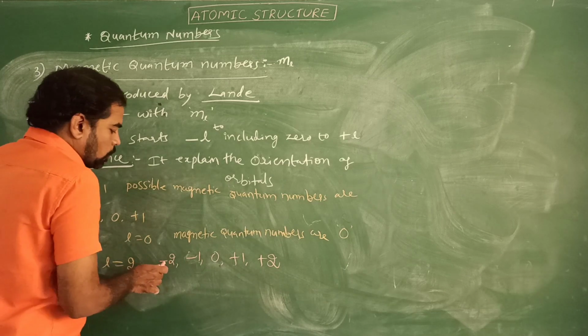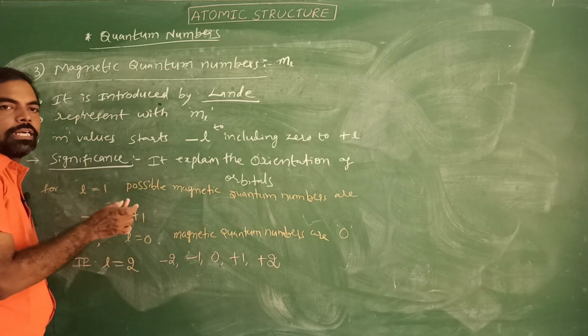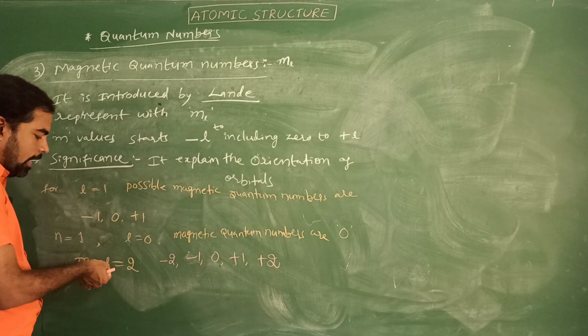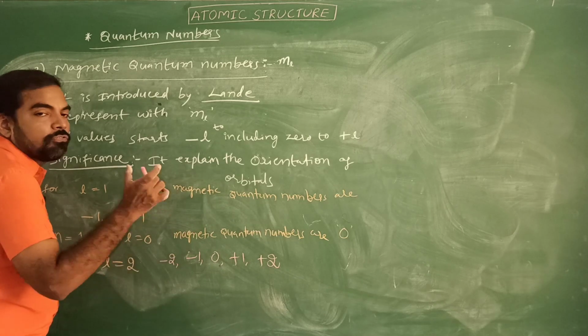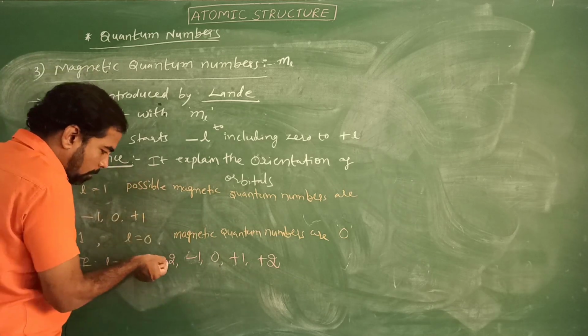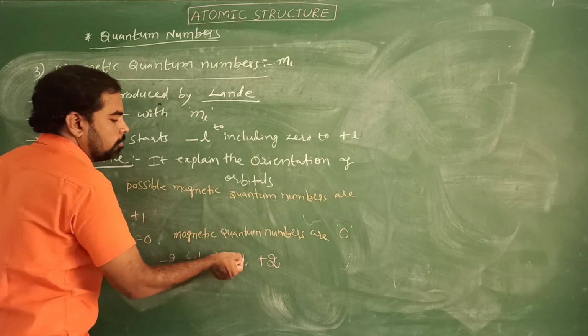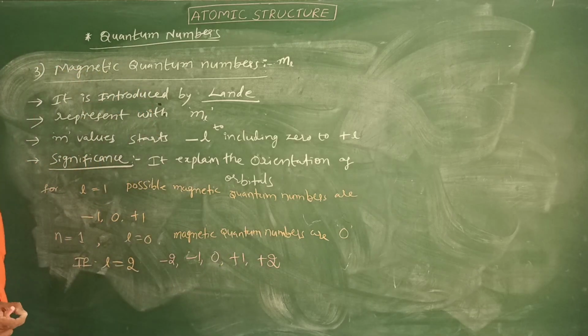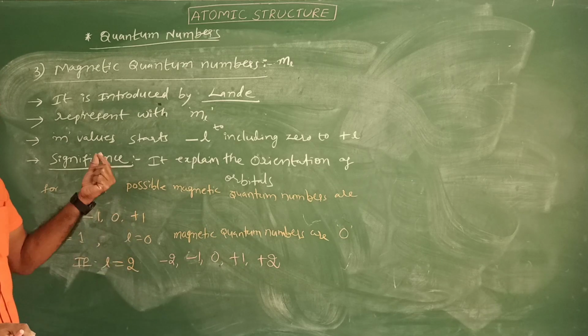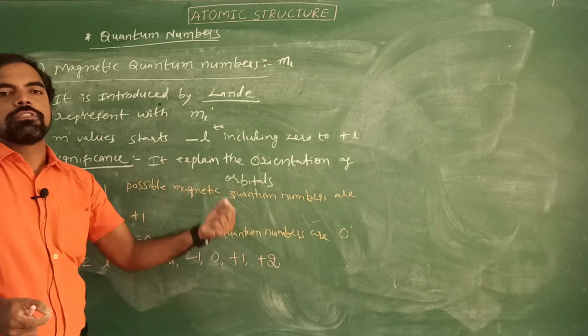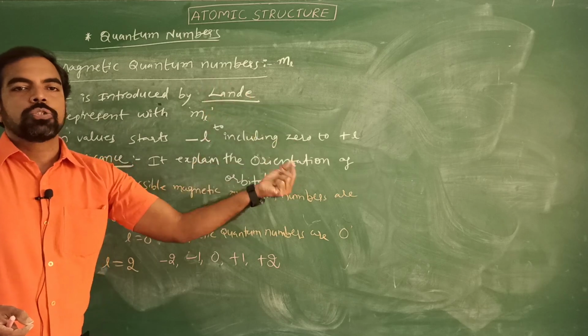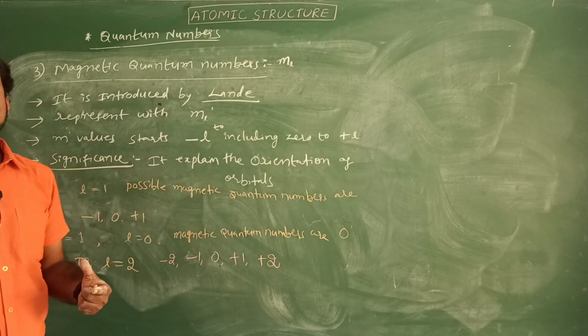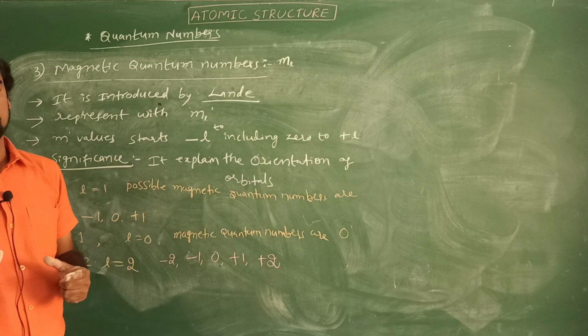Here the total number of magnetic quantum number values is 5. Okay students, for example, if L is 3, it means -3, -2, -1, 0, +1, +2 and +3. Total 7 values are present.